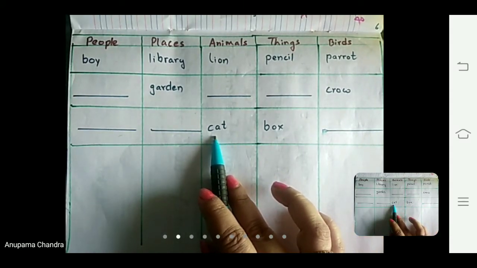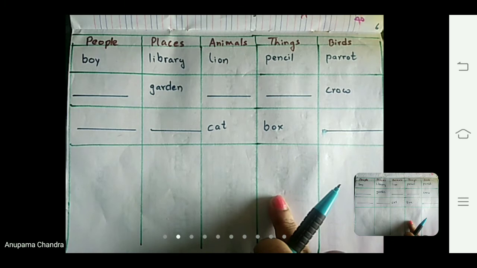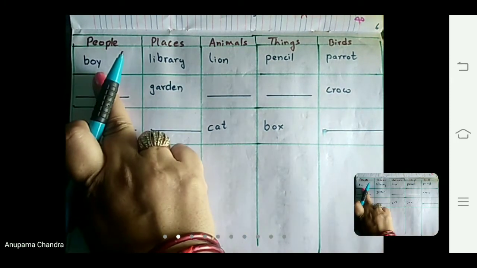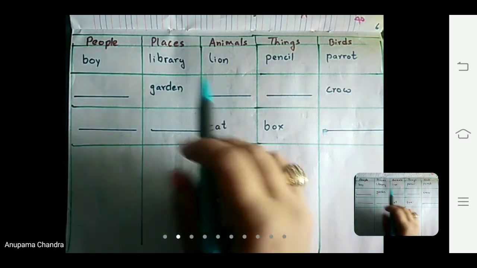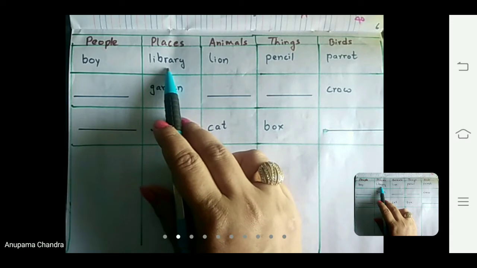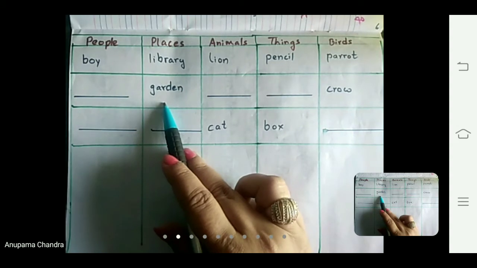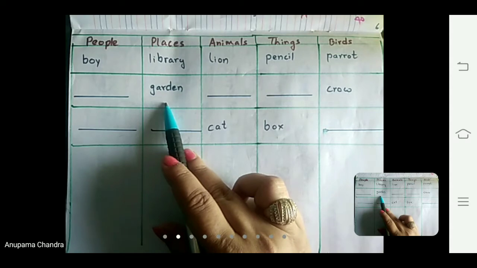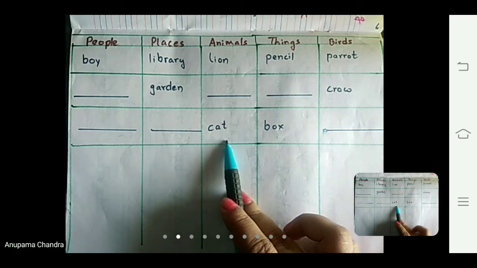All these words or all these names are in general. These are general names. We call such general naming words common nouns. When we talk about boy, there are so many boys in the class. If we talk about library, it can be the library of your school or the library of our community. Similarly, garden can be of your home or of our school. So these are the words we are talking about in common. So we call it a common noun.